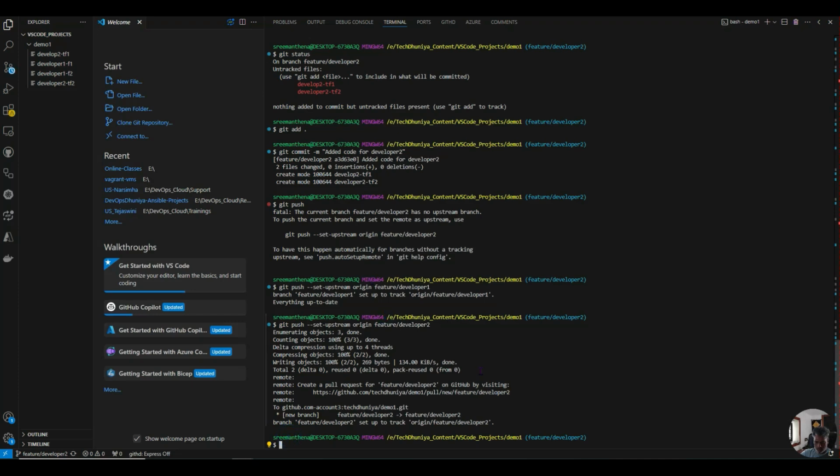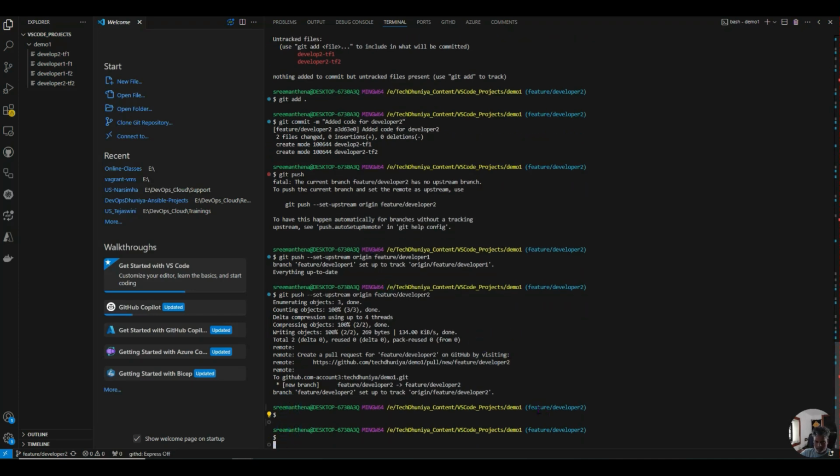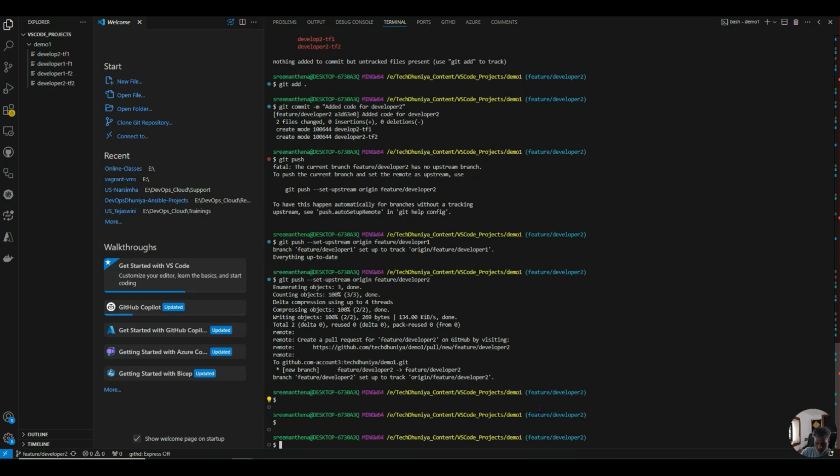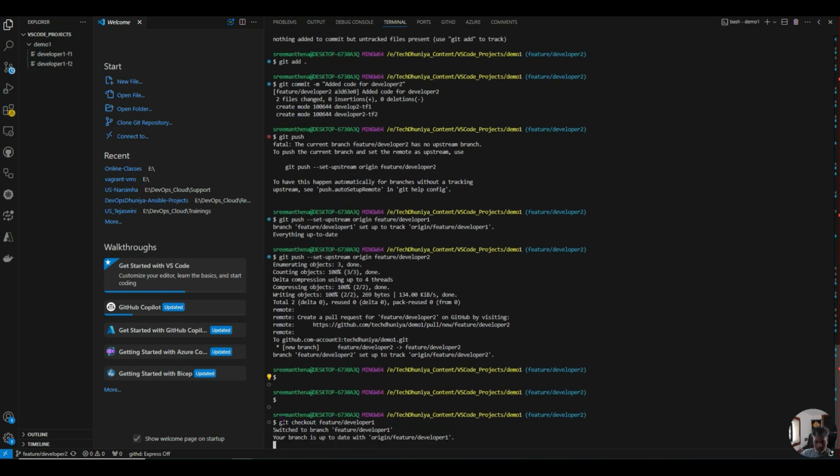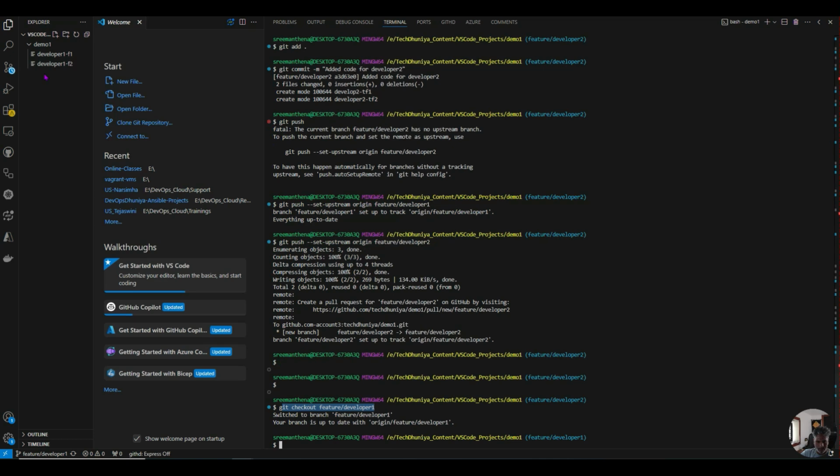So now let me go back to developer 1. How can I go back? Git checkout feature developer 1. As developer 1, he created only 2 files. See the magic here. Once I switch to feature developer 1, am I able to see the developer 2 code?